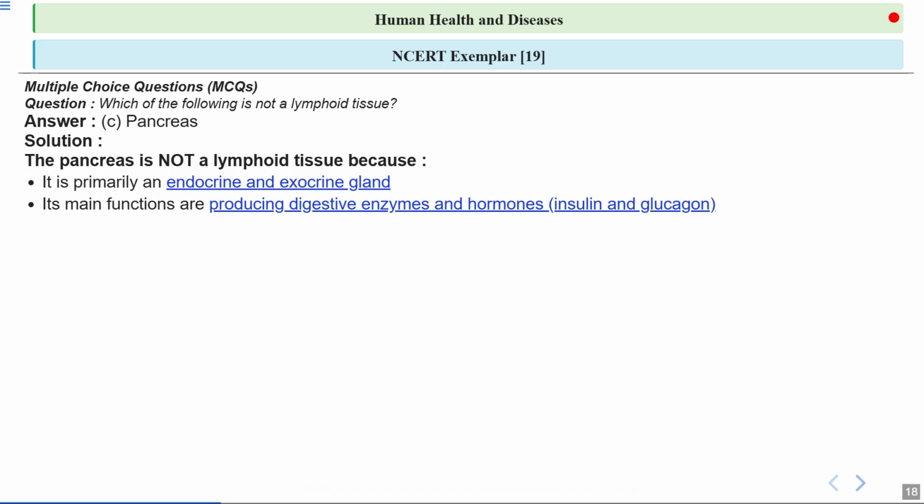Insulin and glucagon help control our blood sugar levels, while the digestive enzymes help break down the food. Now, the pancreas does not play a direct role in immune response. Unlike lymphoid tissues, it doesn't help fight off germs or produce immune cells.